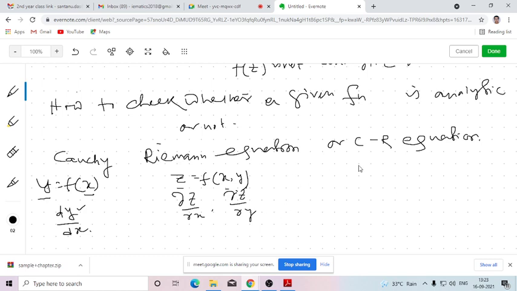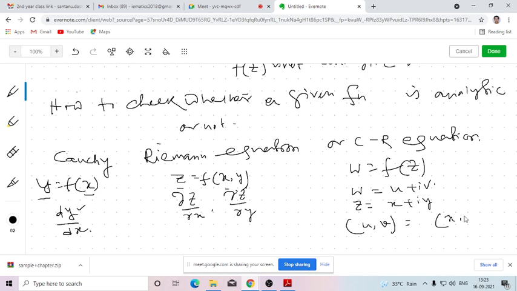Now while we are considering a function of a complex variable, say w equals f(z), here w equals u plus iv, because w and z both are complex numbers, so both should have real and imaginary parts. So w equals u plus iv, z equals x plus iy. So you can write this in the form u, v equals function of x, y. So here the number of dependent variables is 2 and the number of independent variables is also 2. So how many total derivatives will we be getting here up to first order?